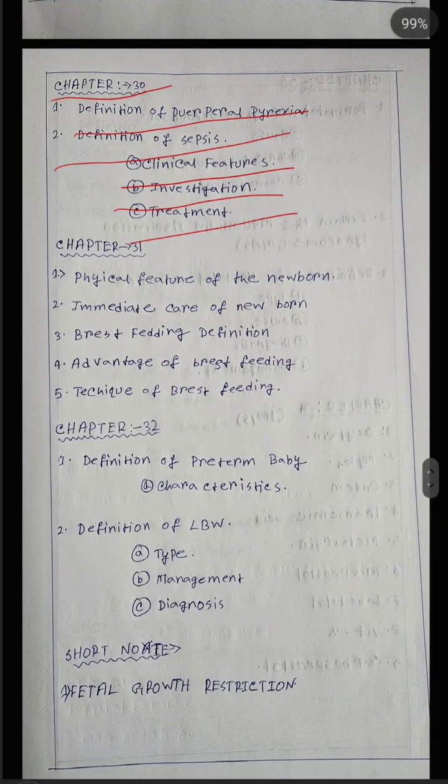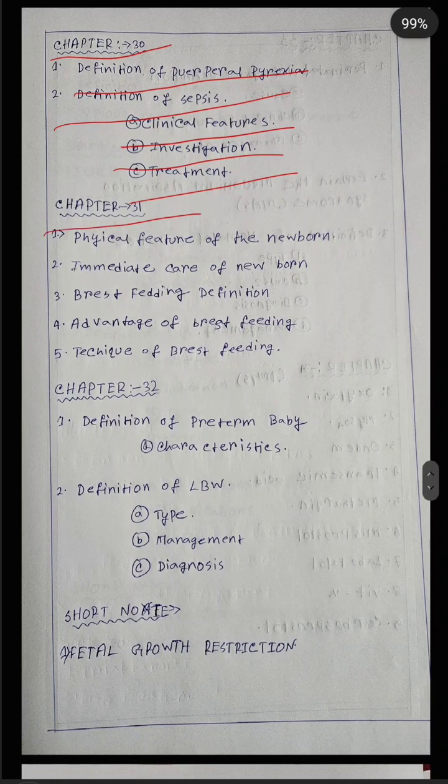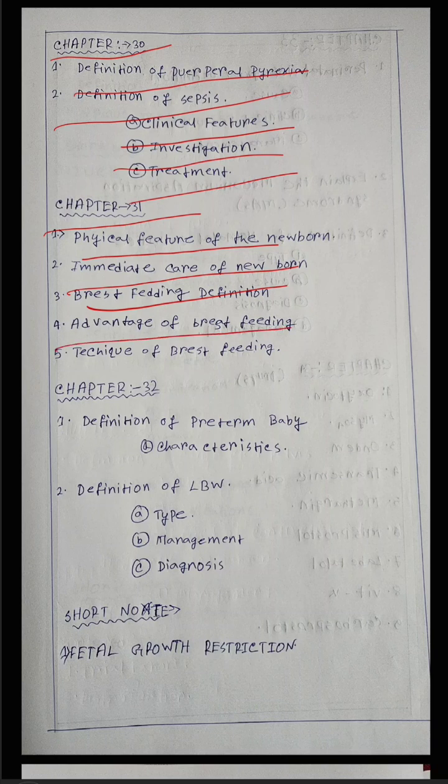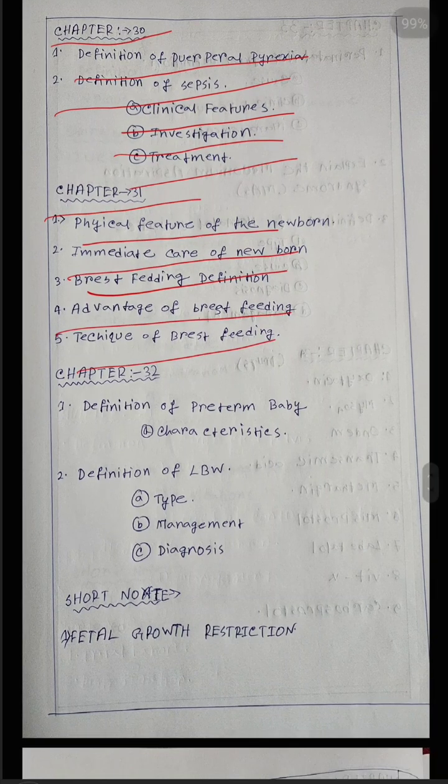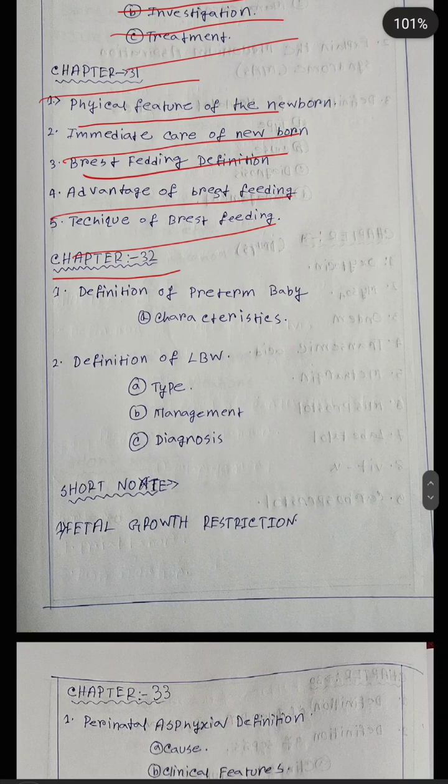Next, chapter number 31: physical features of the newborn, immediate care of newborn baby, breastfeeding definition, advantage of breastfeeding and techniques of breastfeeding. Next, chapter number 32: definition of preterm baby and its characteristics.